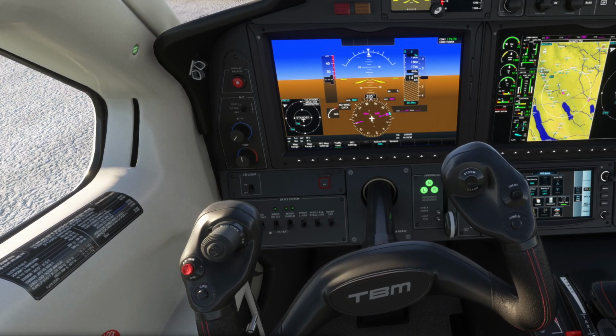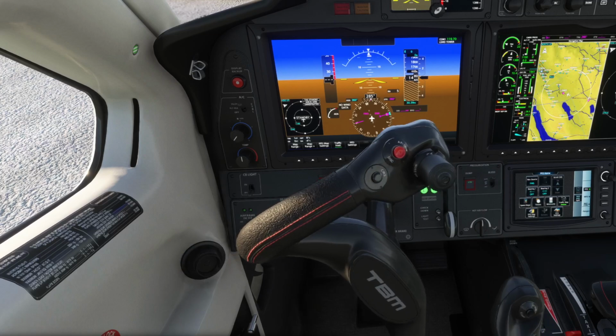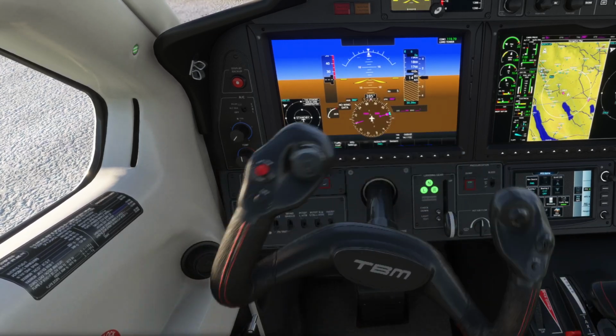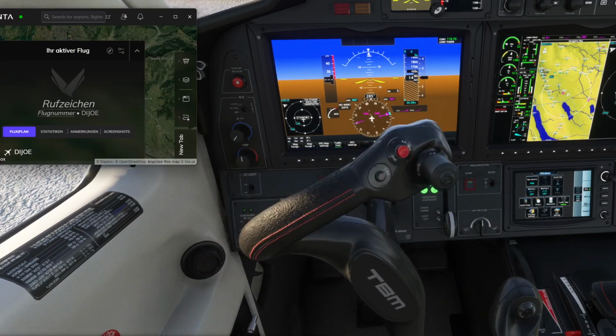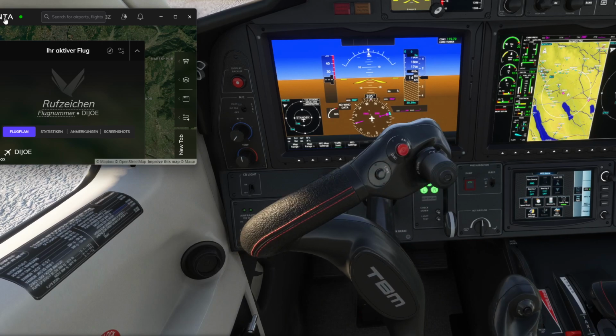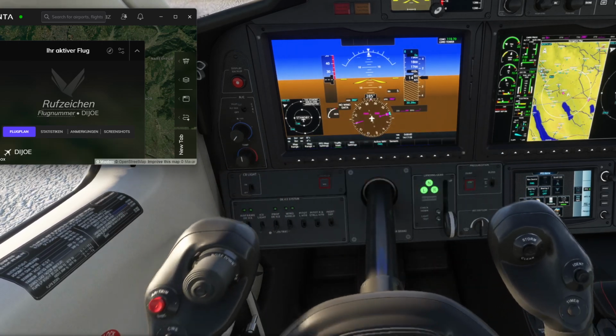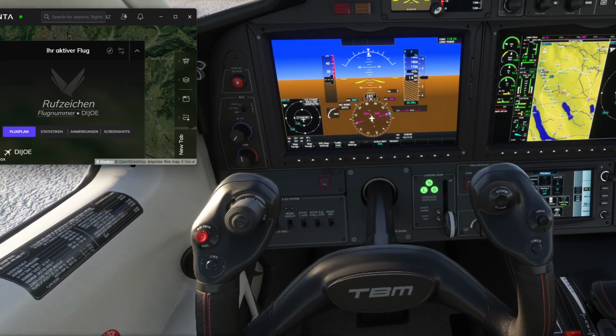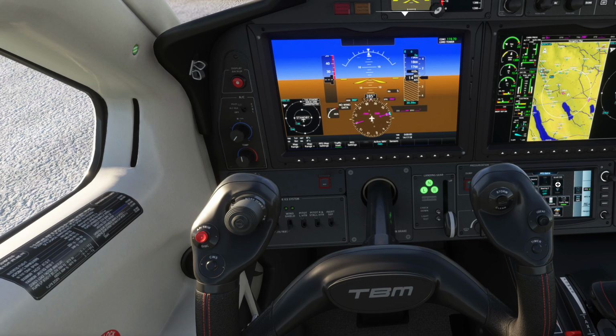In MSFS, I have the issue that the controls work great as long as no undocked panel is available. So even if I move the mouse over an external application like Orbx, Volanta, MobiFlight or whatever, there is no issue, the controls still work. I'm now going to undock two different windows.